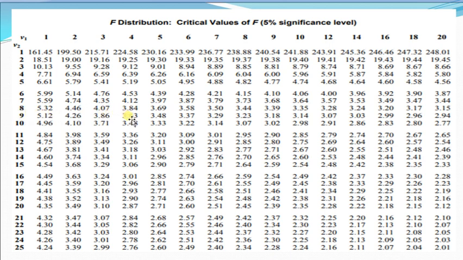For 4 and 9, 3.63 will be the F tabulated value at 4 and 9 degrees of freedom. If s2 square is greater than s1 square, then we see here s2 is 9 and s1 is 4, that is 6.00. That is the value of F at 9 and 4 degrees of freedom, while at 4 and 9 degrees of freedom, the F table value is 3.63.